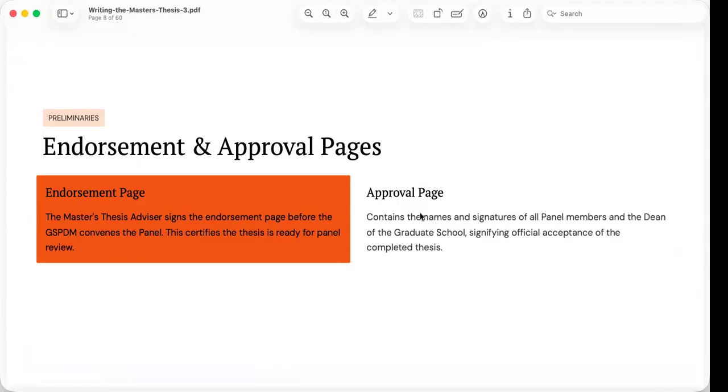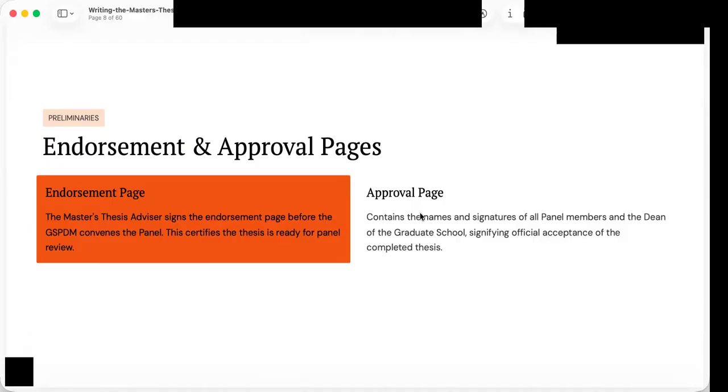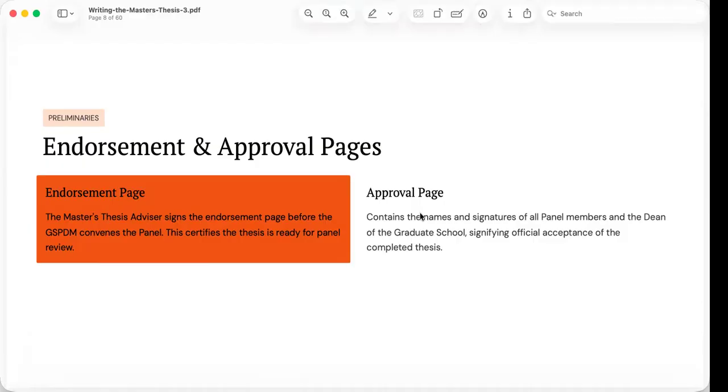Still part of the preliminaries are the endorsement page and the approval page. They represent two different stages in the evaluation of the thesis. Based on the preliminaries, they serve different functions. Understanding the distinction helps students appreciate the entire thesis evaluation process.